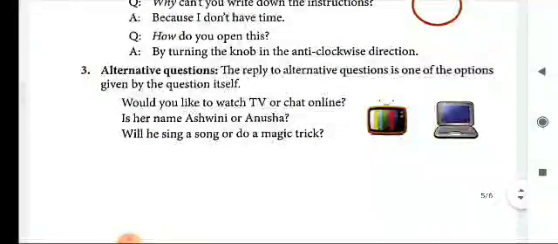The very next type of question is the alternative question. The reply to an alternative question is one of the options given by the question itself. That means the options are given within the question itself. There are possible answers from which the choice is given to the listener.